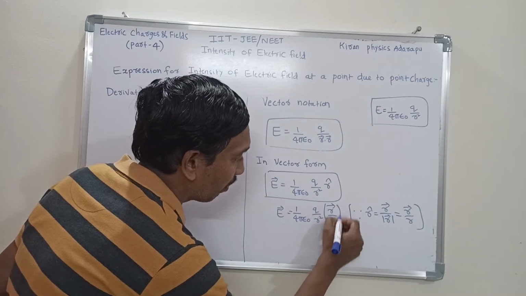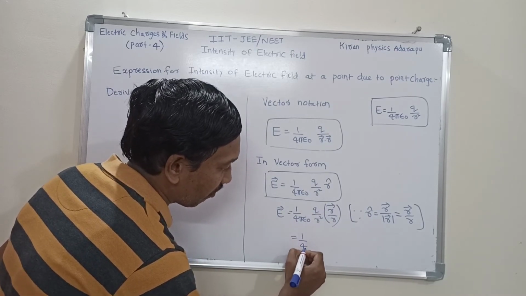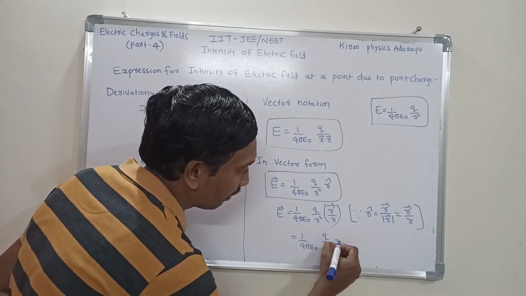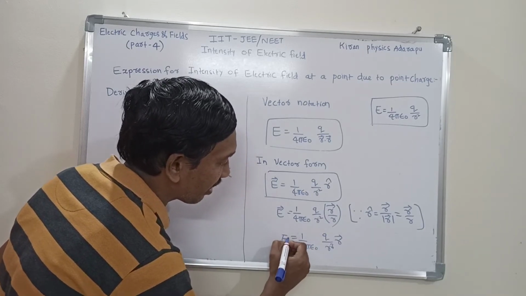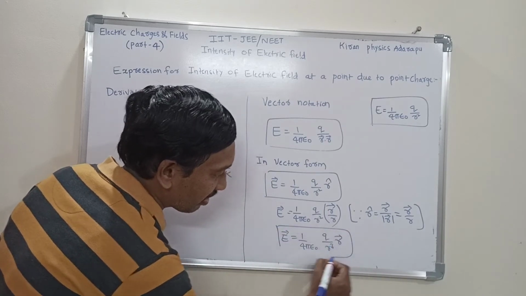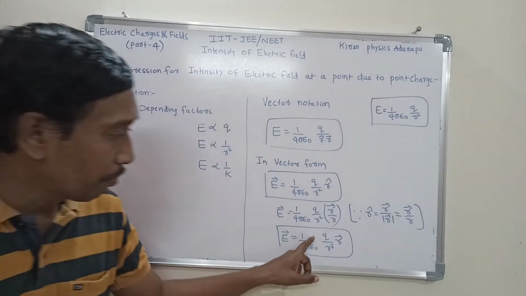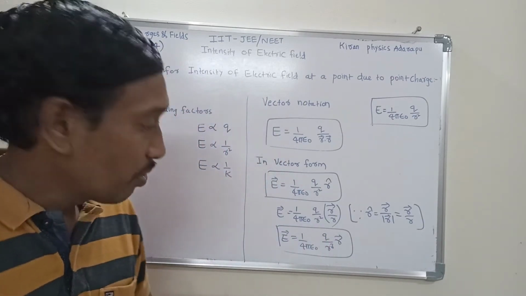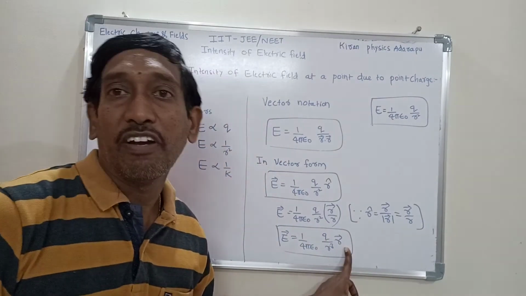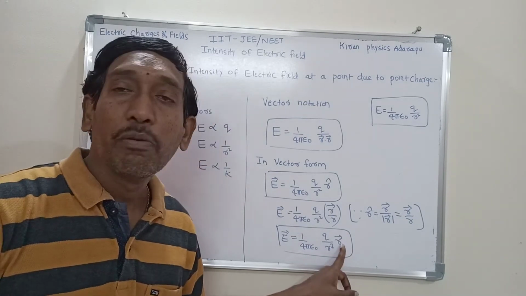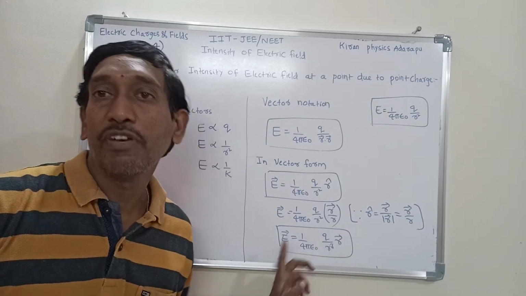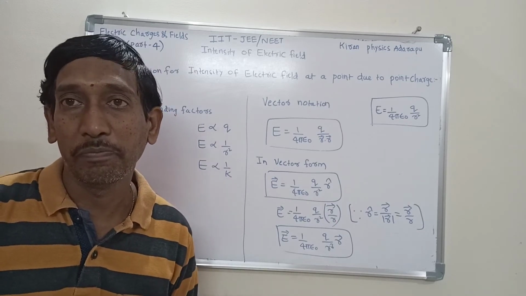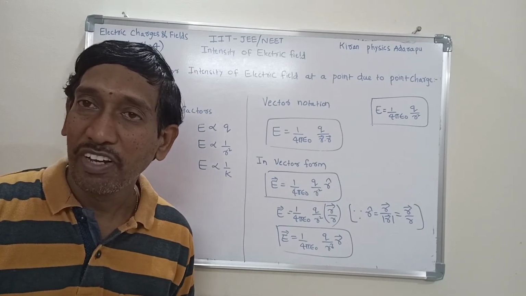So from this expression, E bar is equal to 1 by 4 pi epsilon naught into q by r cube into r bar. This is the expression for electric intensity. Here r bar is the position vector. If the position vector is given in vector form, use the formula to measure the electric intensity. This is about the vector form. I hope you understood. Very simple topic.